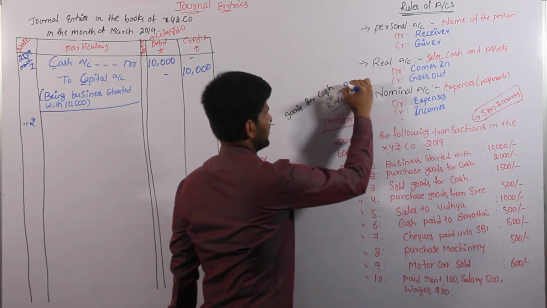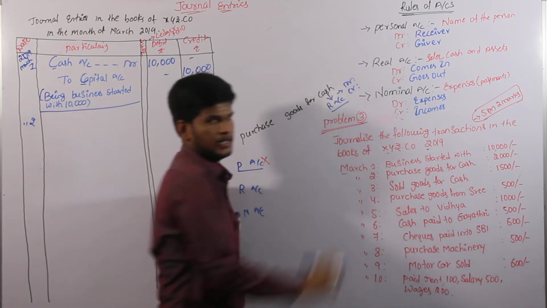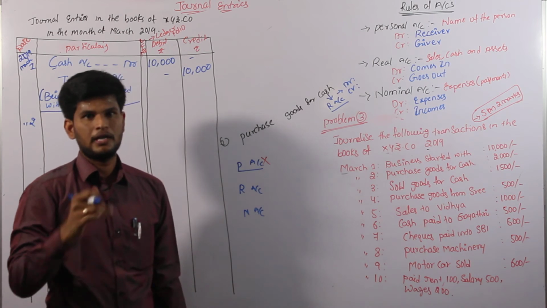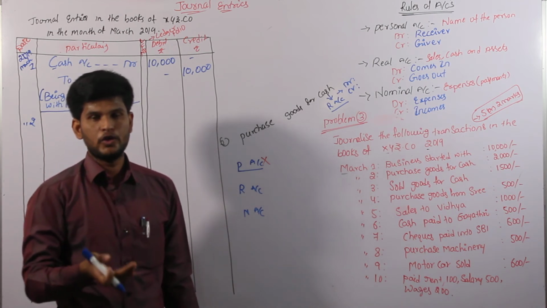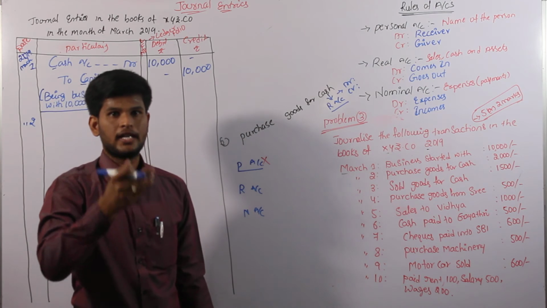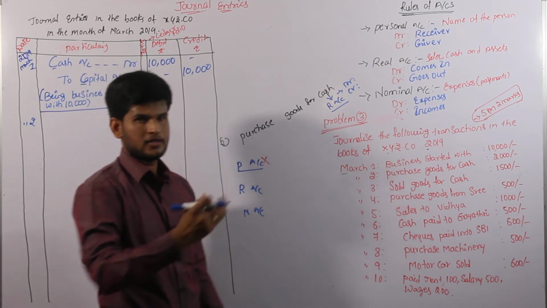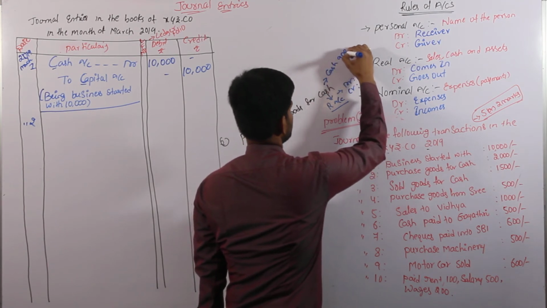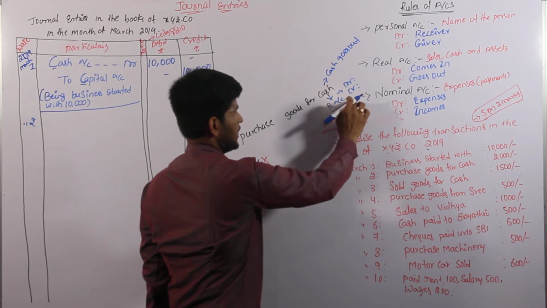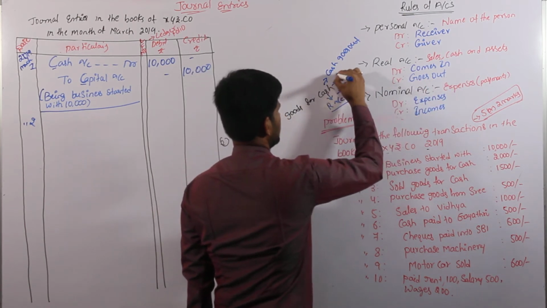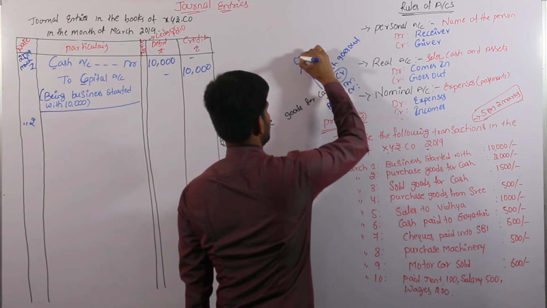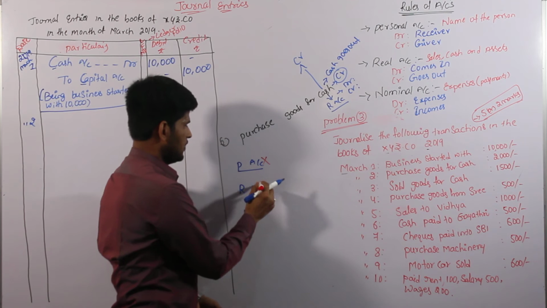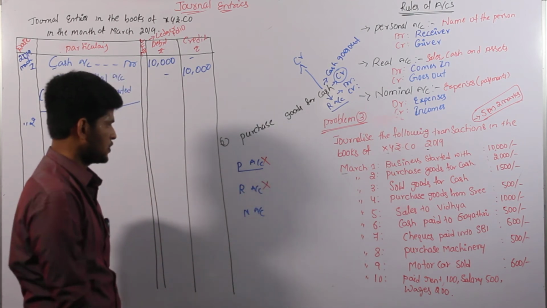Again we have to identify whether it goes to credit or debit. We are purchasing goods by paying cash. Whenever we purchase anything, we have to pay cash, so the cash goes out from us. In real account, cash going out is always on the credit side. So the cash goes to credit. One condition is satisfied and we can cancel real account.